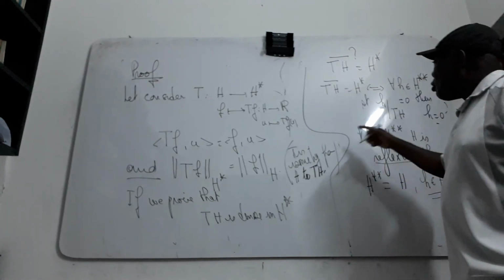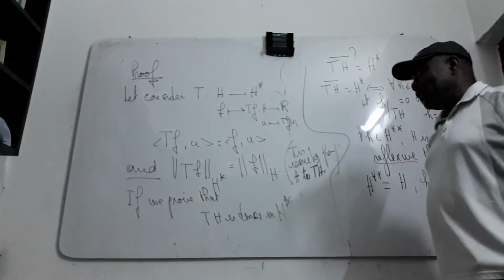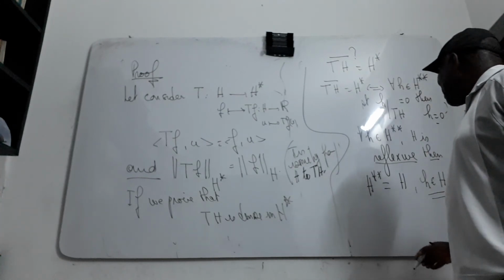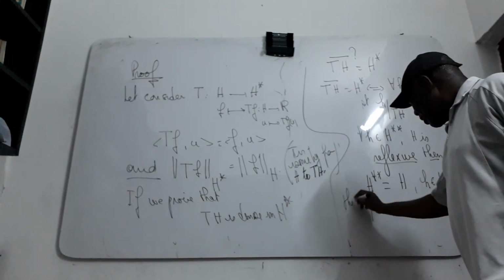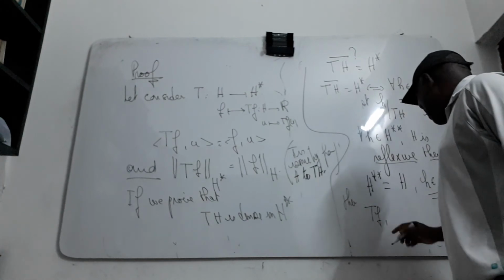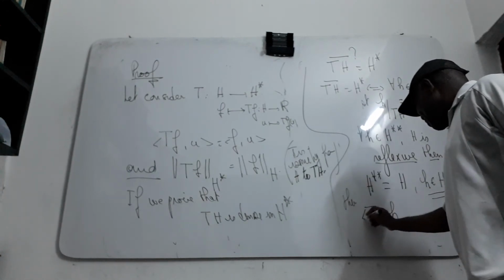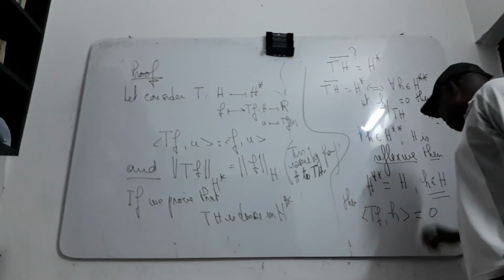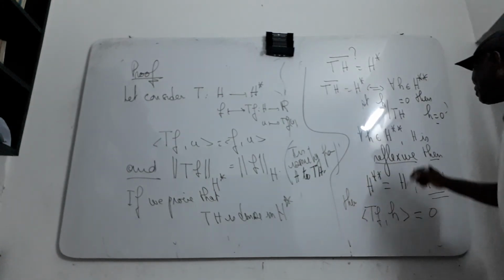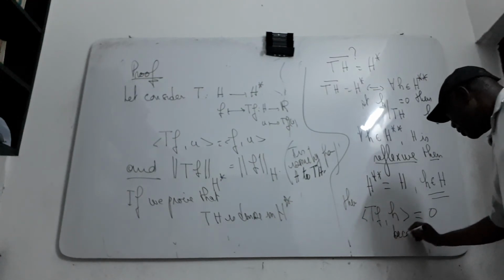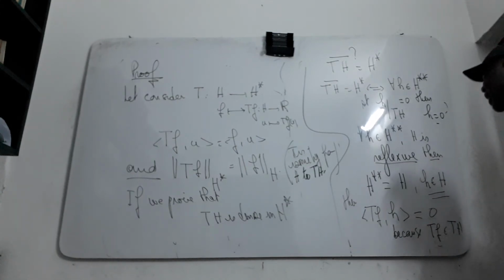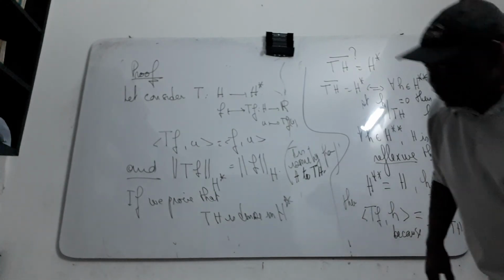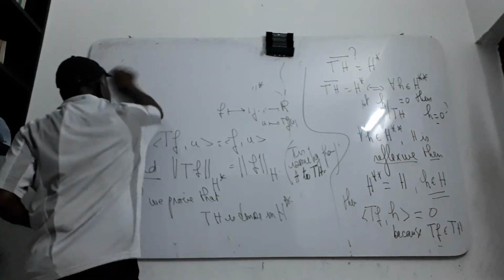Then, using the definition, you have that h applied to Tf must be equal to 0, because Tf is an element of T(H) and h is equal to 0 on T(H).